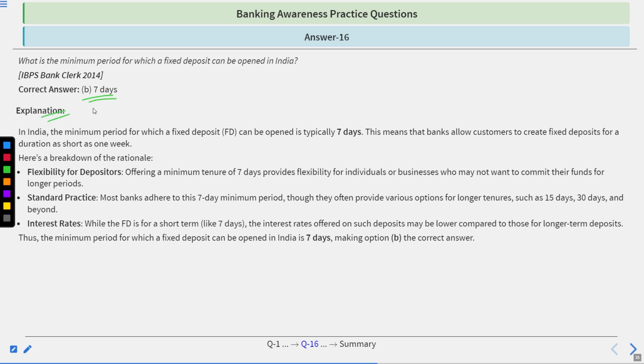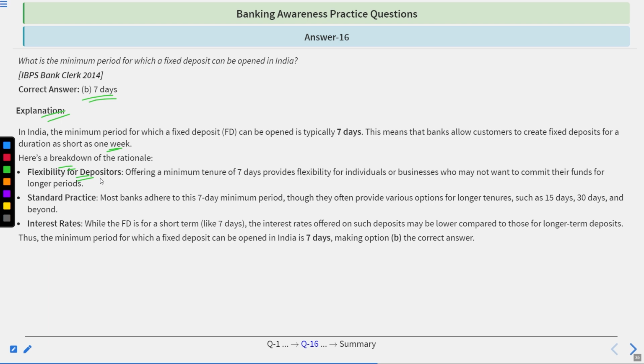Time's up. 7 days. In India, the minimum period for which a fixed deposit could be opened is typically 7 days. This means that the bank allows customers to create fixed deposits for a duration as short as 1 week. Flexibility for depositor. Offering a minimum tenure of 7 days provides flexibility for individuals or businesses who may not want to commit their funds for longer periods. Standard practice. Most banks adhere to this 7 days minimum period, though they often provide various options for longer tenures such as 15 days, 30 days and beyond.